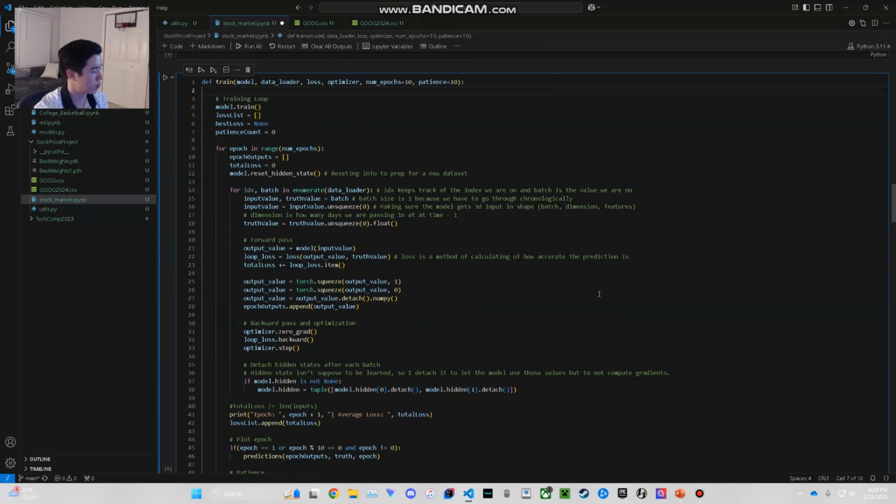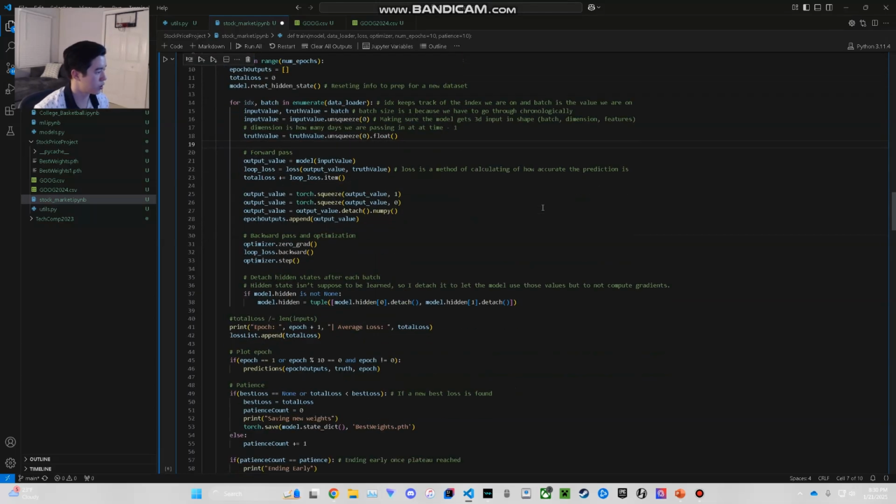So now I will go through the training loop. It loops through the data set, and every epoch is one time the model goes through the data set. Every time it goes through the data set, I have another loop that goes through every single day, and every day is inputted into the model. Down here, line 21, is where I get the output value.